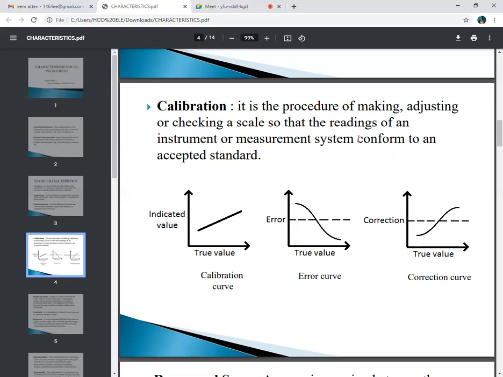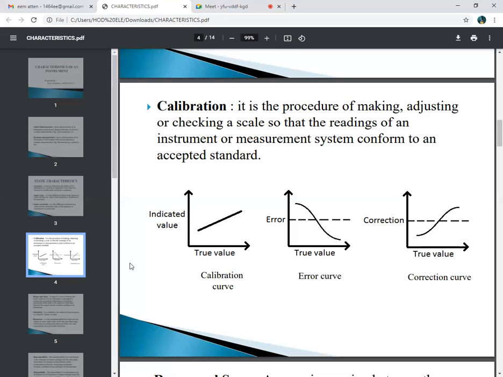I have to check what will be the reading by that energy meter. So I am comparing another energy meter with the standard meter, and I can calculate the difference between those two units, that is the percentage error, and that process is called calibration. So by the calibration procedure, we only have to calculate the permissible percentage error by comparing with other standard values.